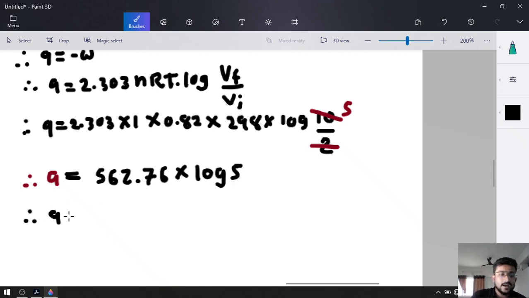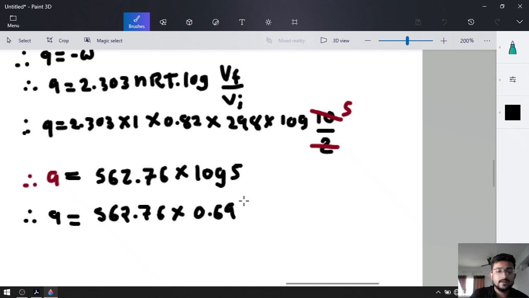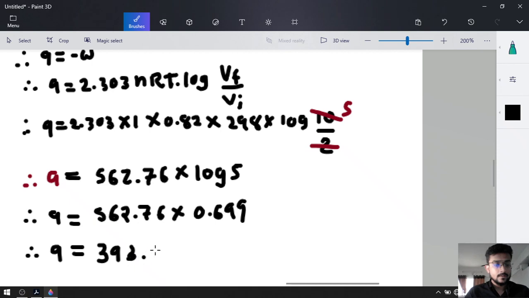So 562.76 into 0.699 gives Q equal to 393.36 liter atmosphere.